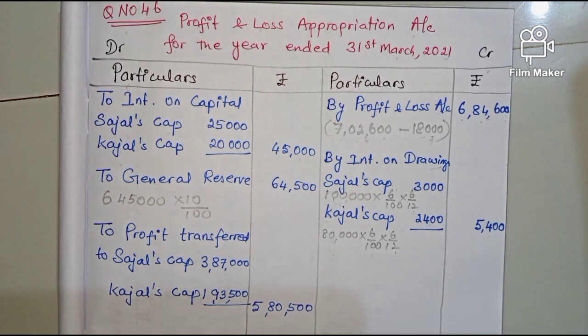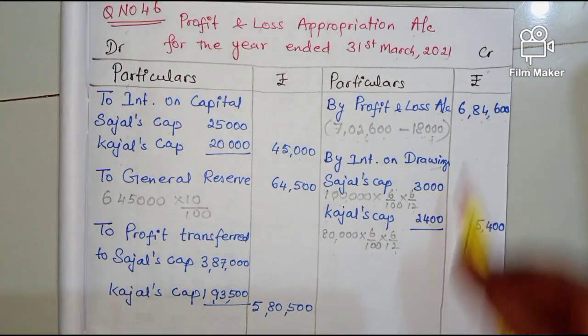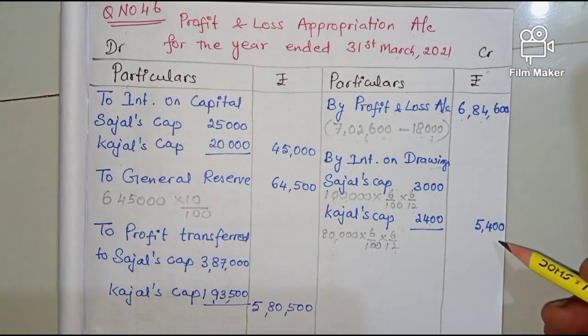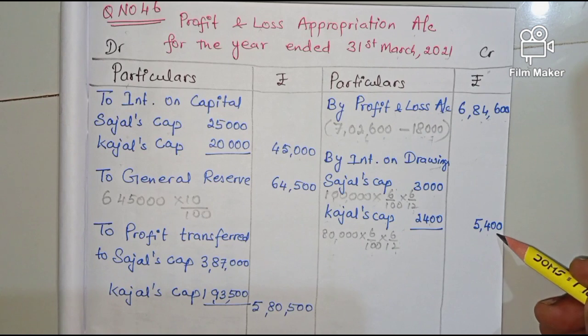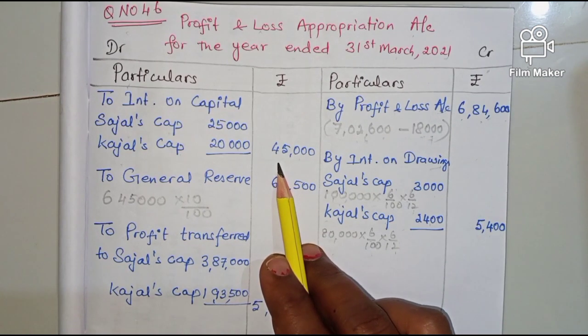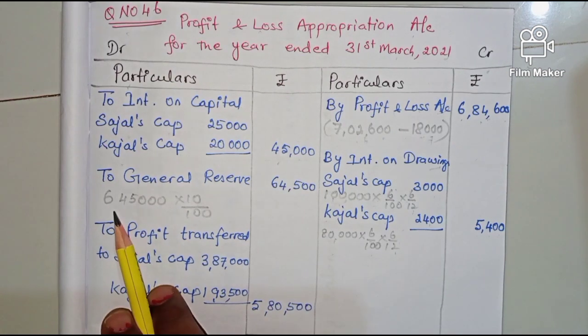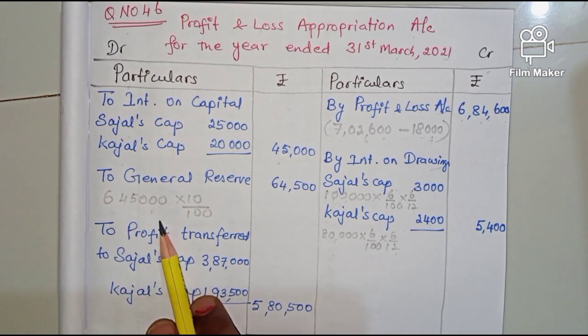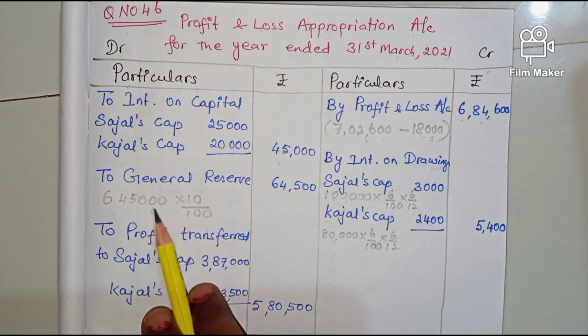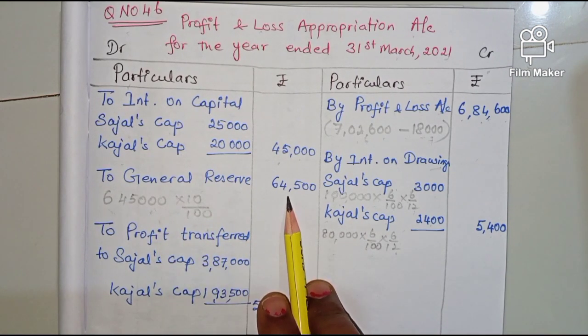Then after that, if you take the total of this and this, it comes to 6 lakhs 90,000. So 6 lakhs 90,000 minus 45,000, you will get 6 lakhs 45,000. On this, 10% will be transferred to general reserve.